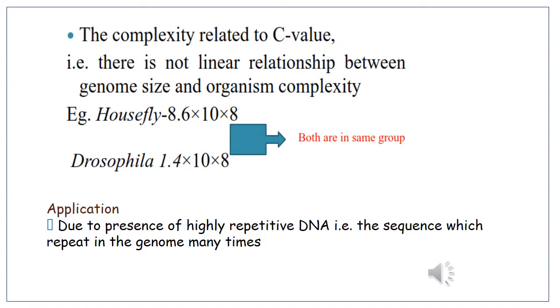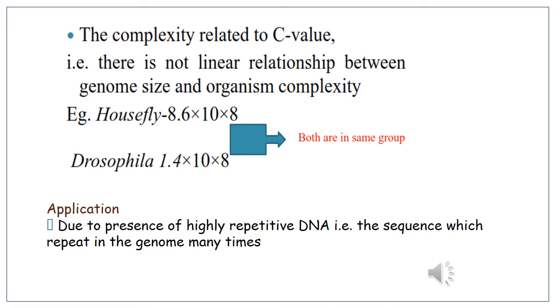However, related to C value, there is not a linear relationship between genome size and organism complexity. Example, housefly and Drosophila are both in the same group.